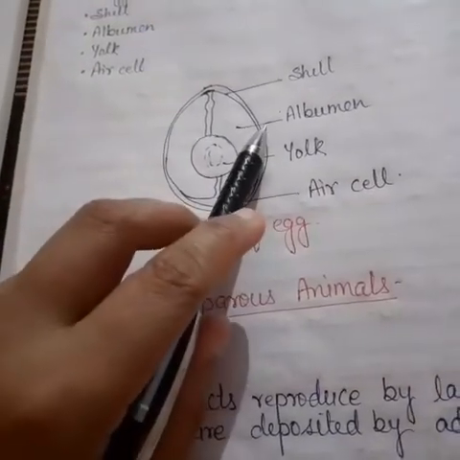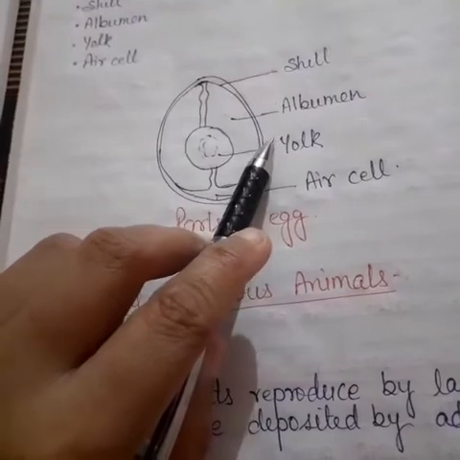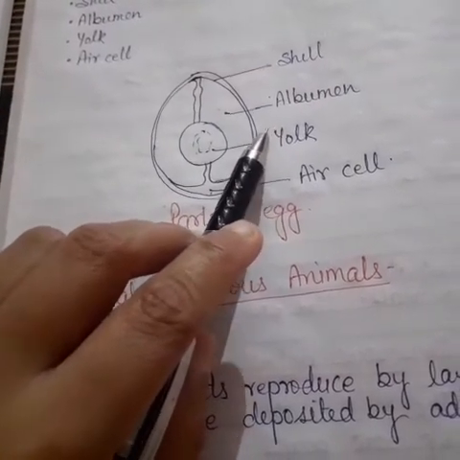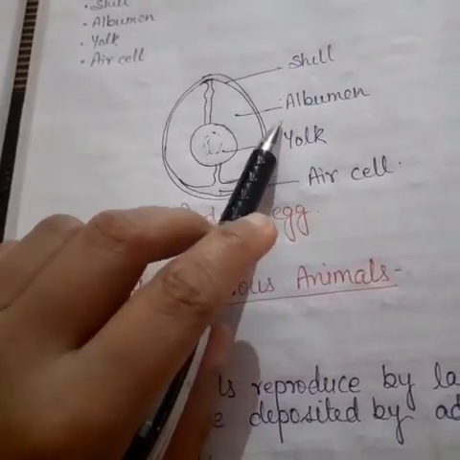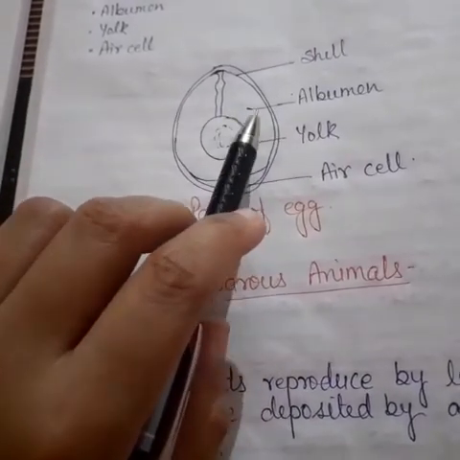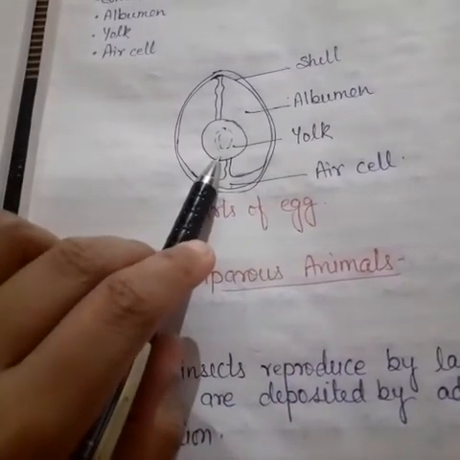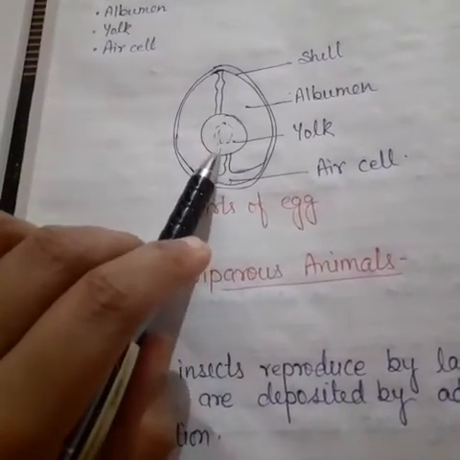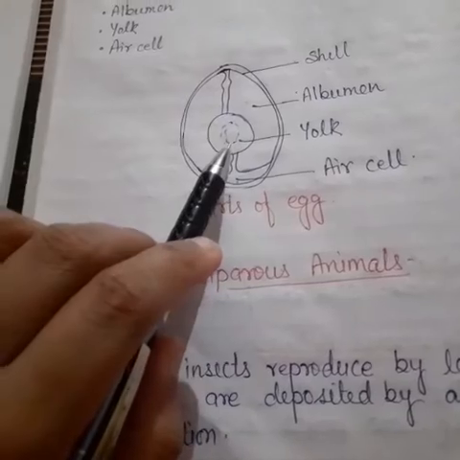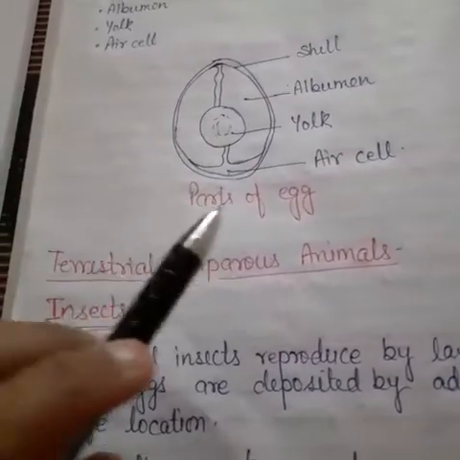The second one is the albumen. It forms the egg white part, which contains water and protein. Again I repeat, the albumen is the white part which contains water and protein. Here this one is the yolk. The yellow yolk contains more proteins along with some fat, vitamins, and minerals.